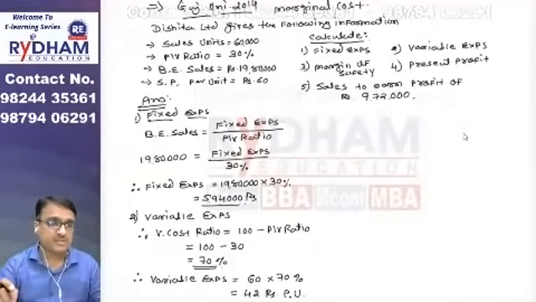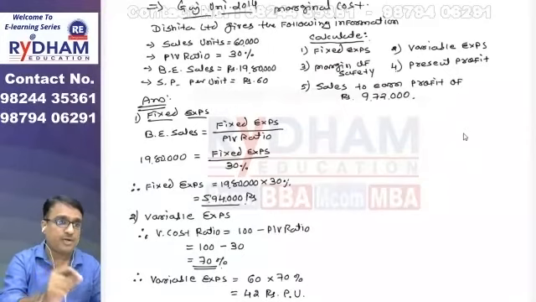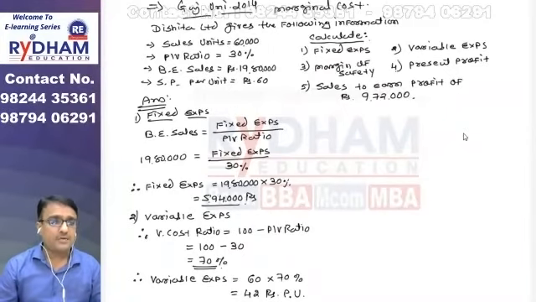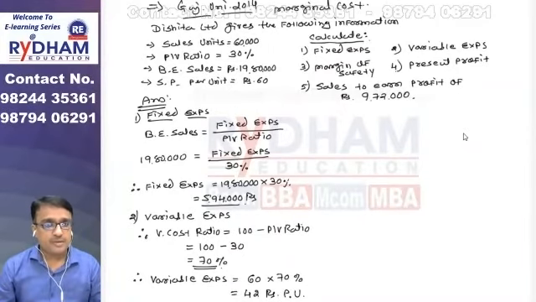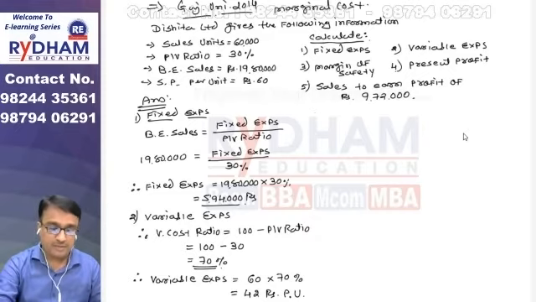Now the 42 rupees per unit has come, and the question says find the variable expense. It's not given whether you have to calculate per unit or in total. So let us calculate both and give them. Clear? The sales units are also given in the question. The variable cost per unit is found.